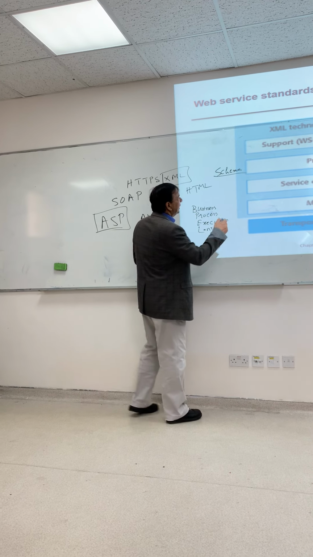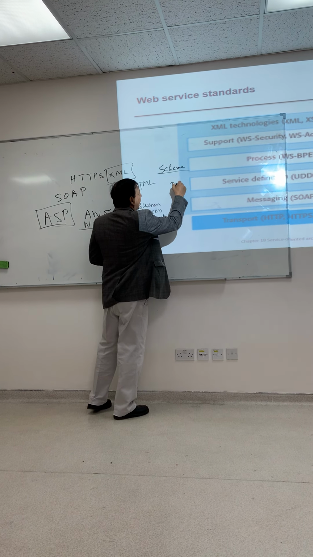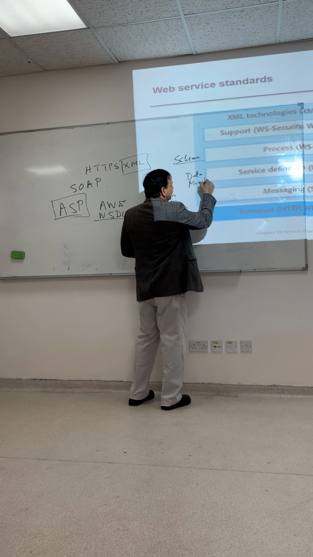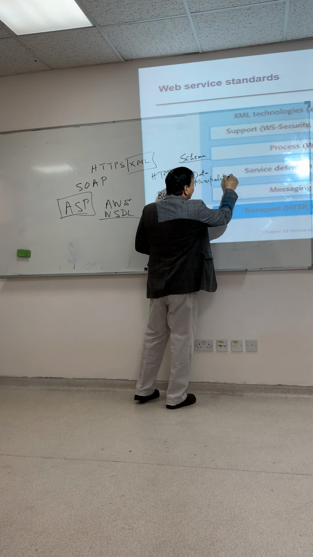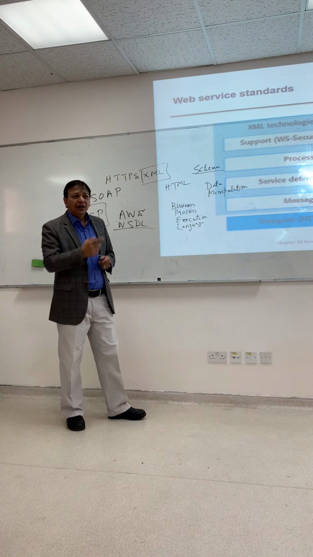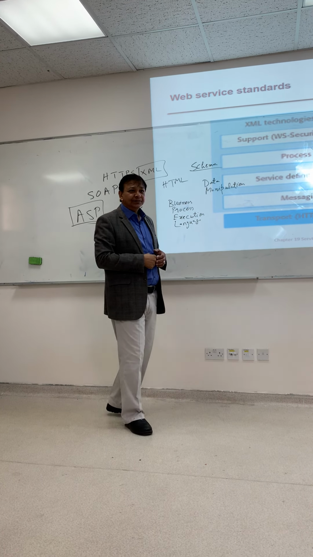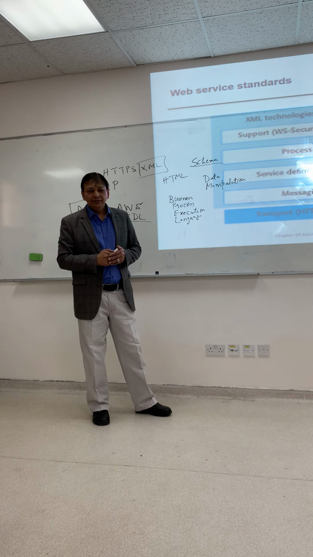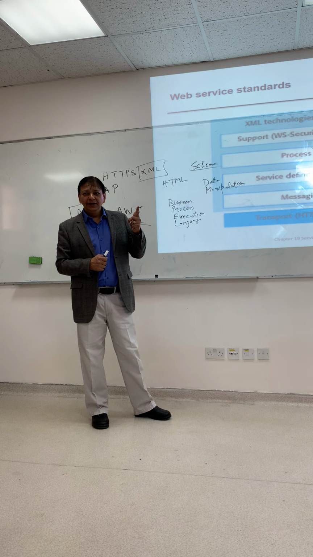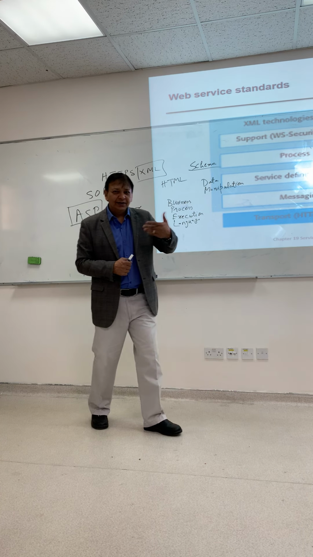In a database we have data manipulation. What is the meaning of data manipulation? Insert, delete, edit and retrieve.